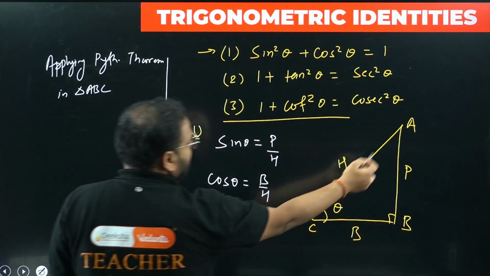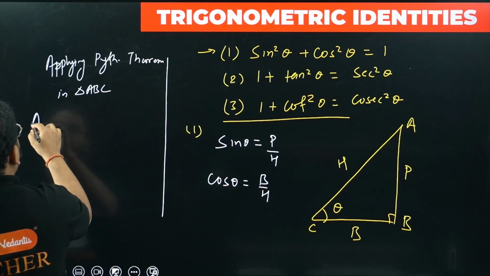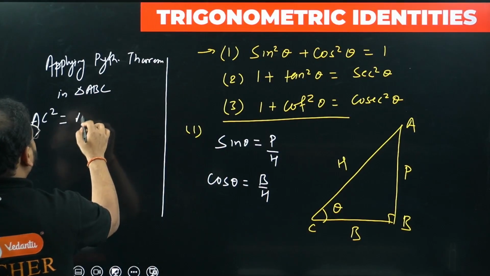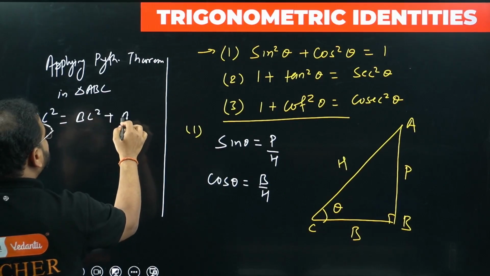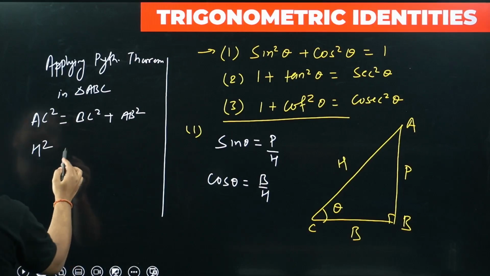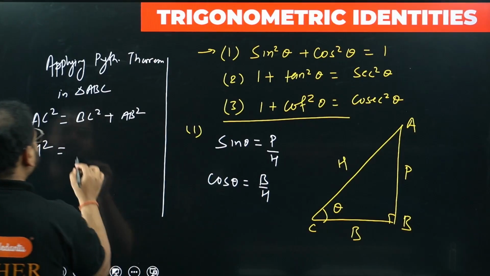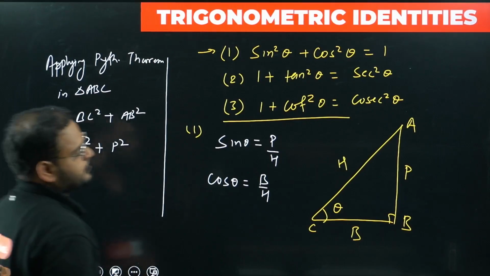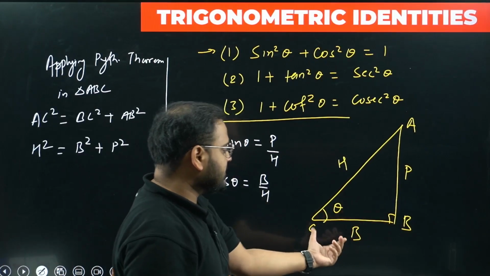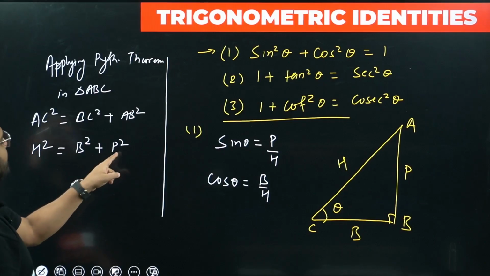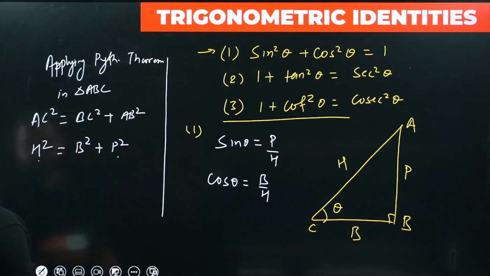AC square would equal BC square plus AB square. What is AC? Simply hypotenuse square. What is BC? Simply the base square. What's AB? Simply the perpendicular square. AB is P, BC is B, and AC is H. So I'm getting B square plus P square simply equals H square.